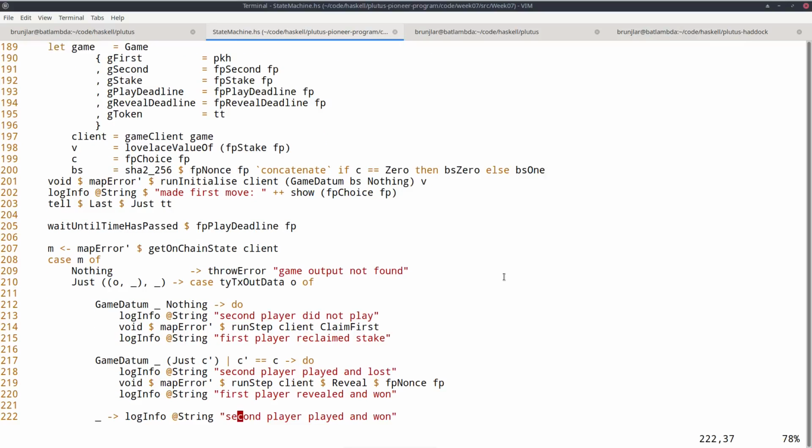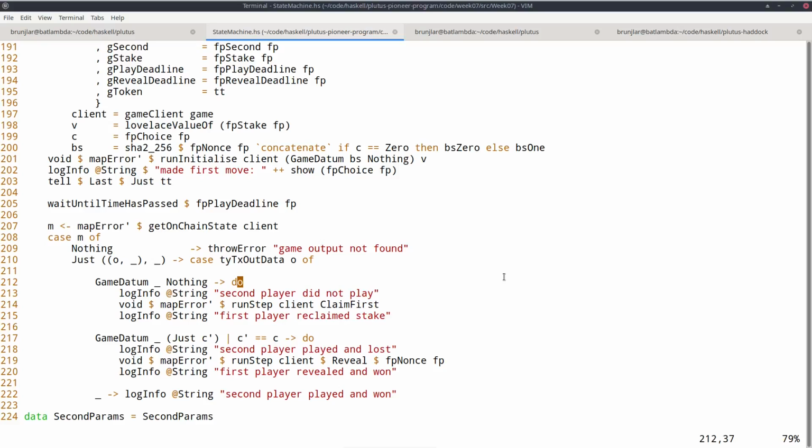And as before, we have the two cases, that the second player hasn't moved or that it has moved. So if it hasn't moved, we must reclaim. And earlier then we had lots of code to set up the lookups and the constraints that we need. Now we only need this line. So the important function here is run step. So run step creates a transaction and submits it that will transition the state machine. And it takes as input the client again, and then simply the redeemer. That's all. All the input we need is the redeemer.